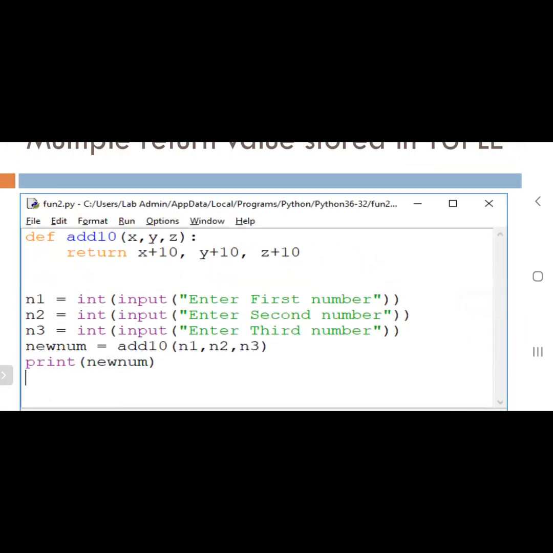Here n1, n2, n3: three integer numbers we are getting from the user, which will be stored in the respective variables n1, n2, and n3. Okay, new num is one variable. Yes. Sir, your voice is not audible, sir. Is it not audible? Is it okay? Sir, it's okay, sir, for him. For him. Okay, okay. I think for Chandru. Yes, sir.